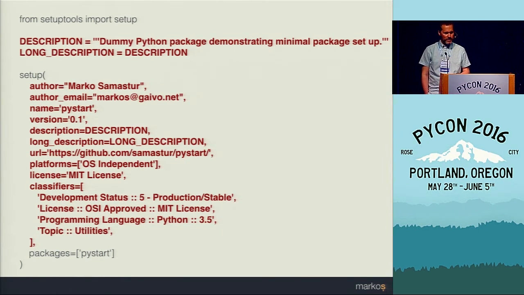The other thing to pay attention to are the classifiers, which are at the bottom of the screen. Those classifiers are in a format that can be easily processed by code, and they are also something we developers use when we look for packages that are interesting to us. So make sure to pick relevant ones and to update them as needed when new Python versions come out or the package reaches the next level of maturity.